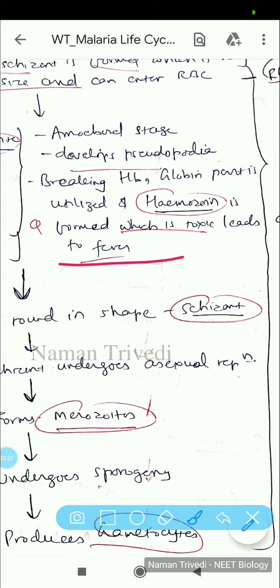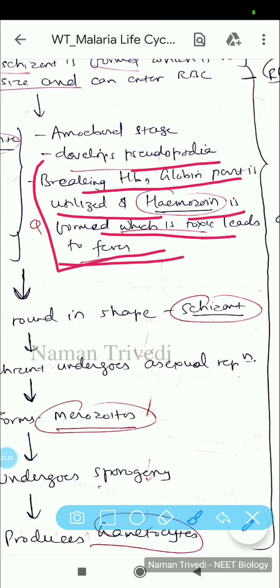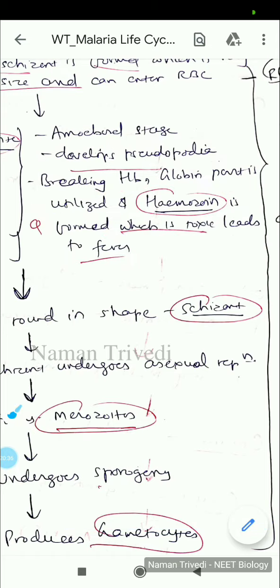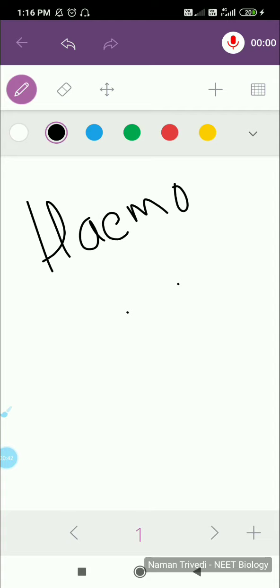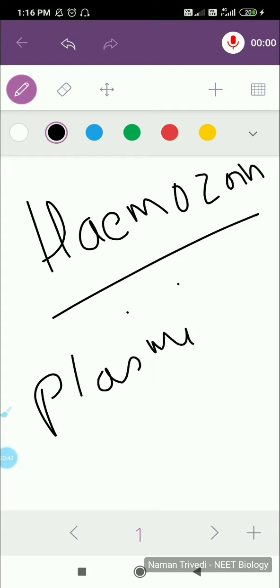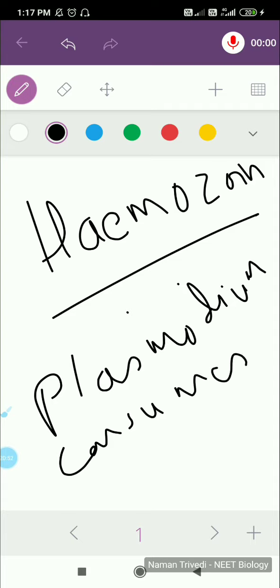So this leads to fever, as it consumes the globin part, because iron it cannot consume, and through its metabolic activity it forms a toxic compound, which we call haemozoin, which leads to fever. Remember about this. This is a frequently asked question in NEET. So you should know about haemozoin. Plasmodium parasites consume the globin part, the protein part, from the hemoglobin. Keep that in mind.